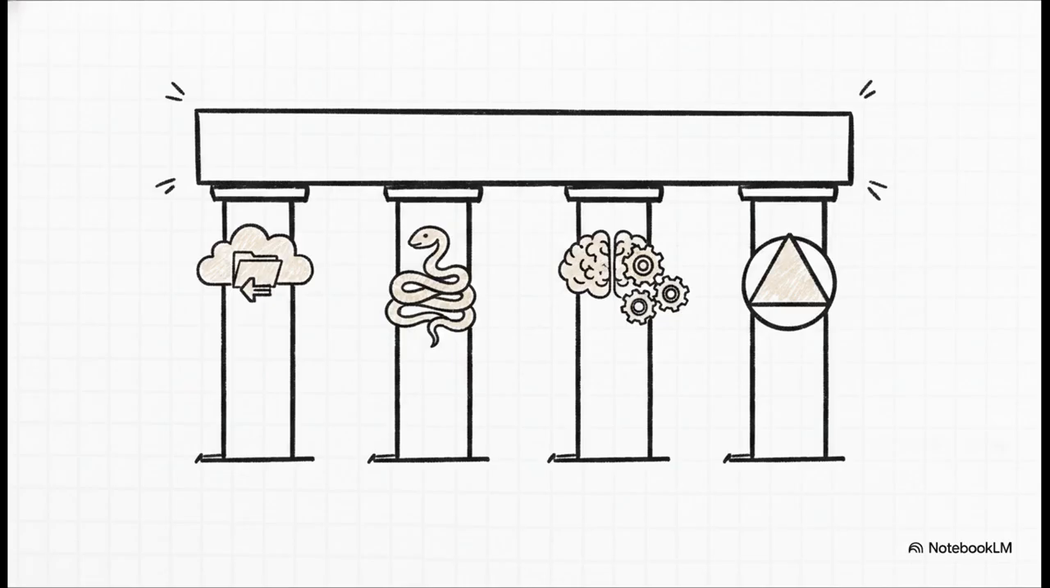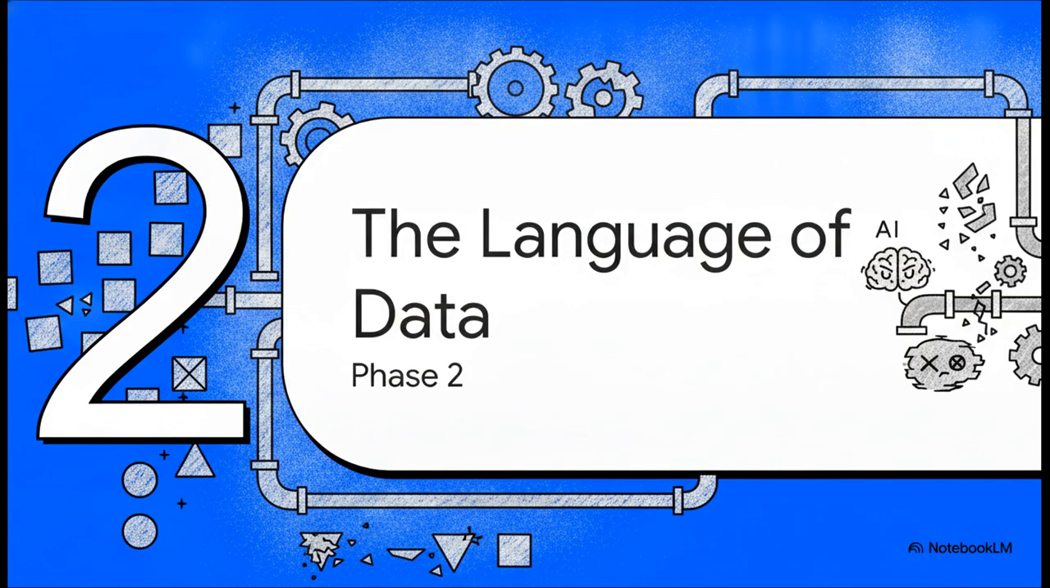And finally, mathematics. Now, don't panic, you don't need a PhD here, but you do need a practical understanding. Linear algebra is heavily used in neural networks, and calculus explains exactly how machine learning models actually, well, learn. And that brings us to phase 2, the language of data. If phase 1 was our foundation, this is the plumbing of our structure.